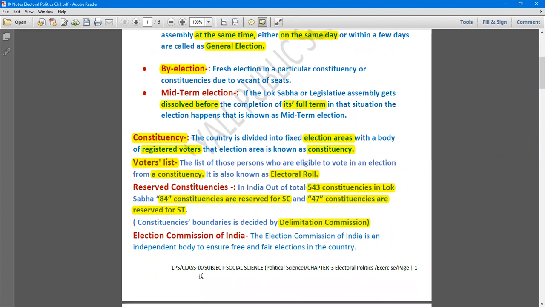Now next, Election Commission of India, ECI. Now what do you mean by Election Commission of India? Election Commission of India is an independent body to ensure free and fair elections in the country. So there is a separate independent body whose main work is to conduct elections in the country in a free and fair manner.